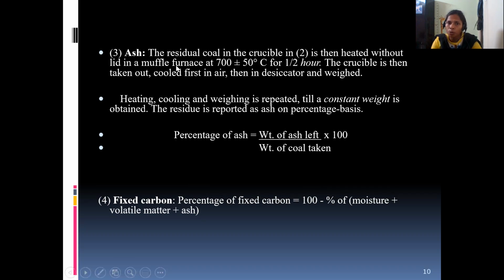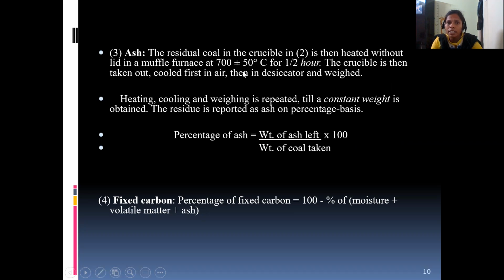The same silica crucible is placed in the muffle furnace at 700 to 750 degrees centigrade, plus or minus, for half an hour. When you maintain this higher temperature for half an hour, the entire sample converts to ash. Using that residue weight, we can find the percentage of ash.